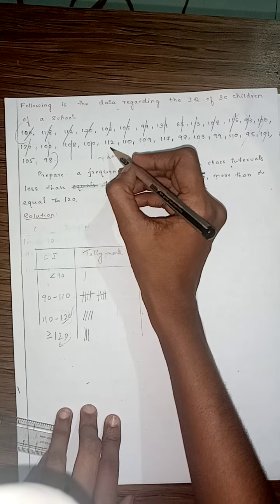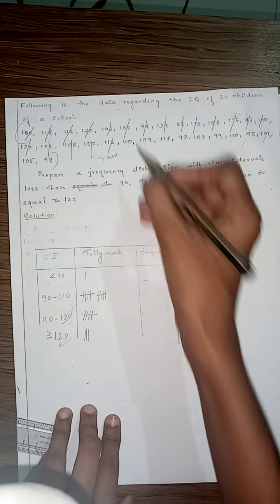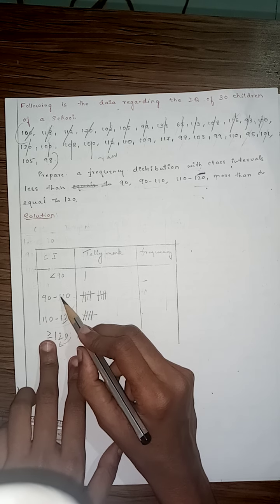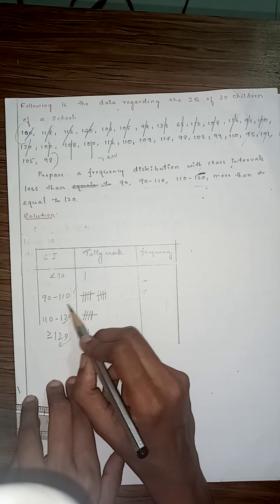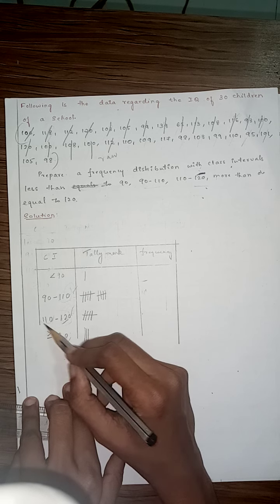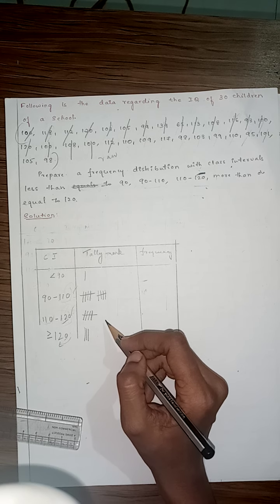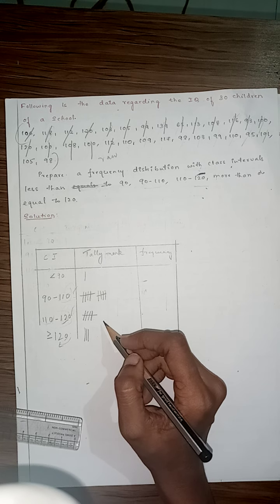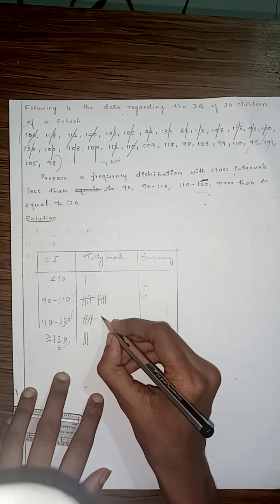So fifth one. Next 112, 1, 2, 3, 4 done. So 5, 110. See 110, why I included here? Because the upper limit of the class interval should be avoided in the interval, but that upper limit is included in the next class interval. Clear? So this 110 should be marked here.